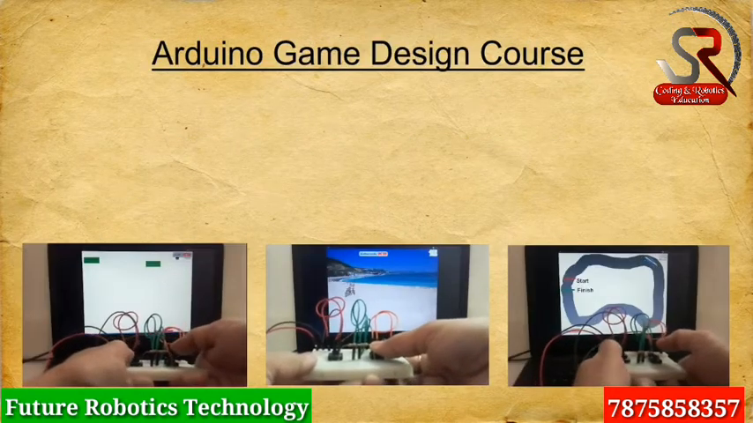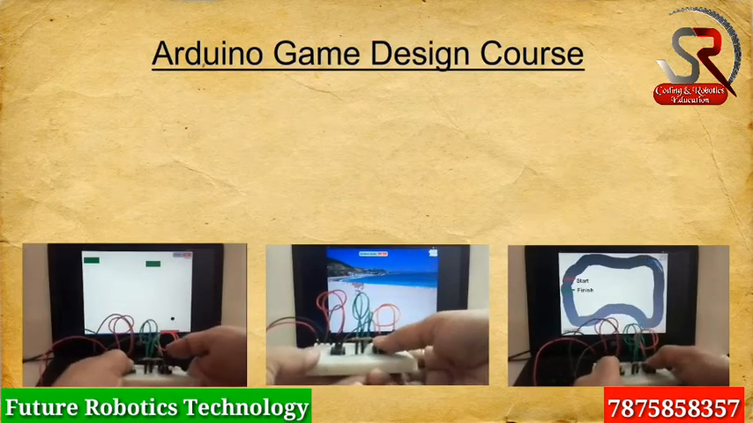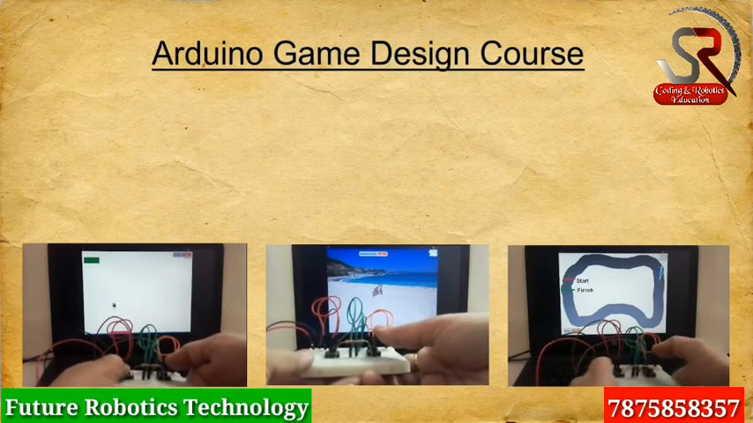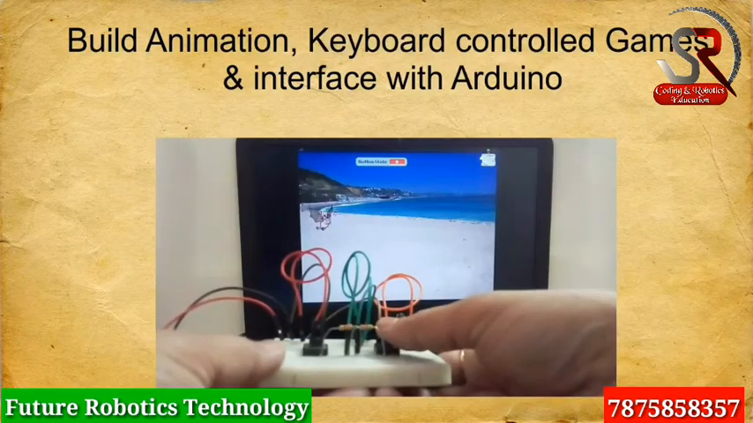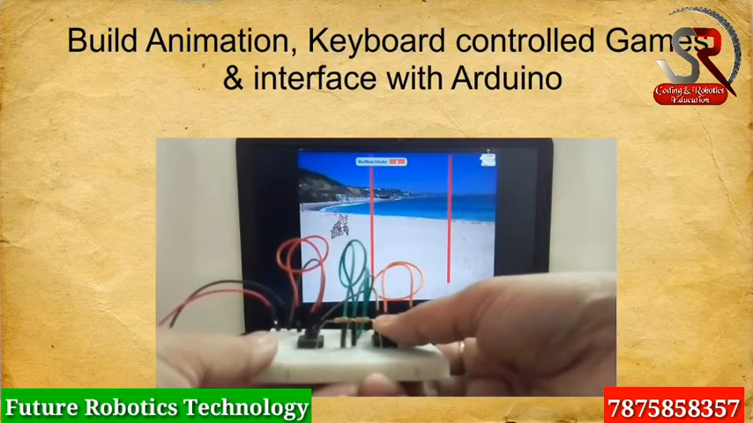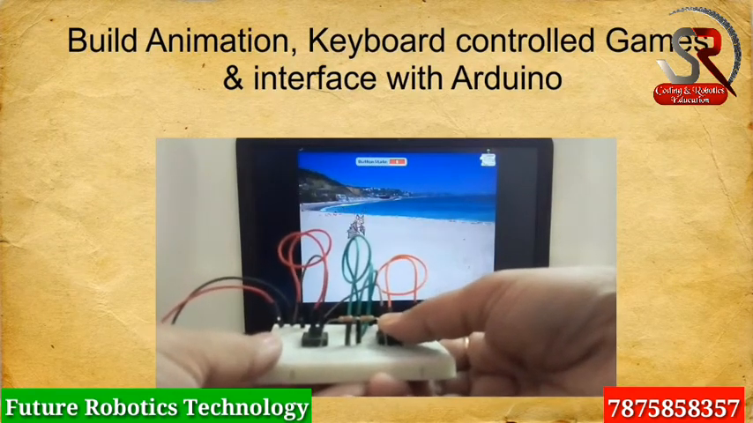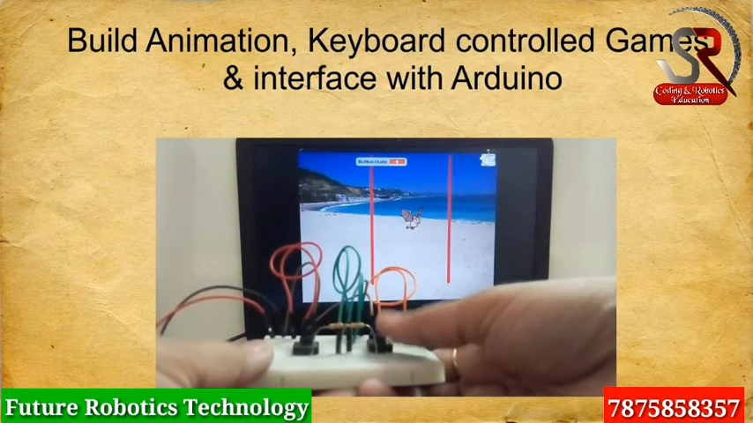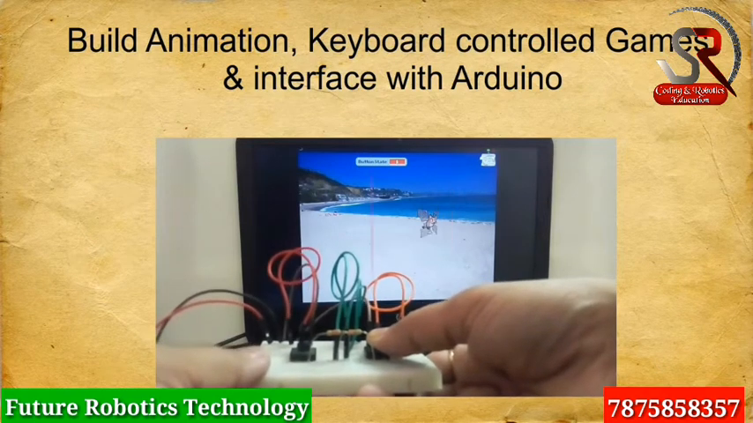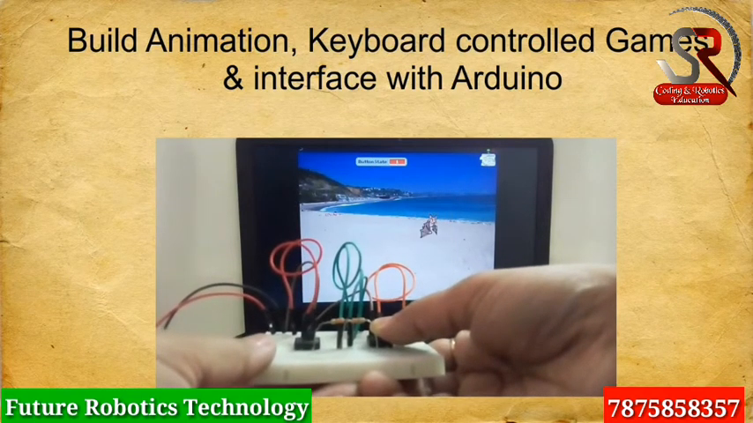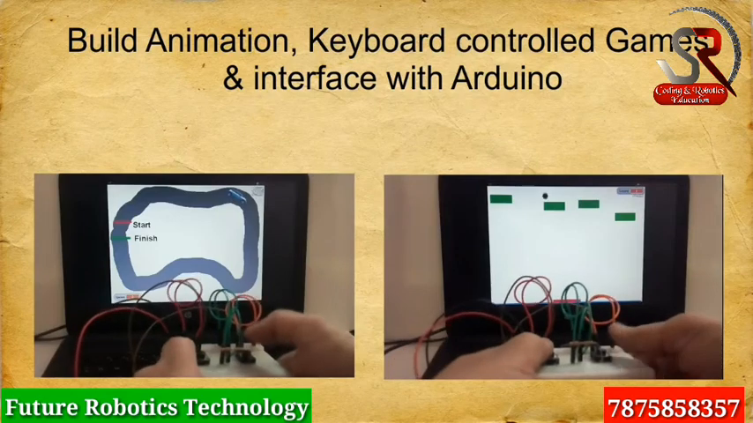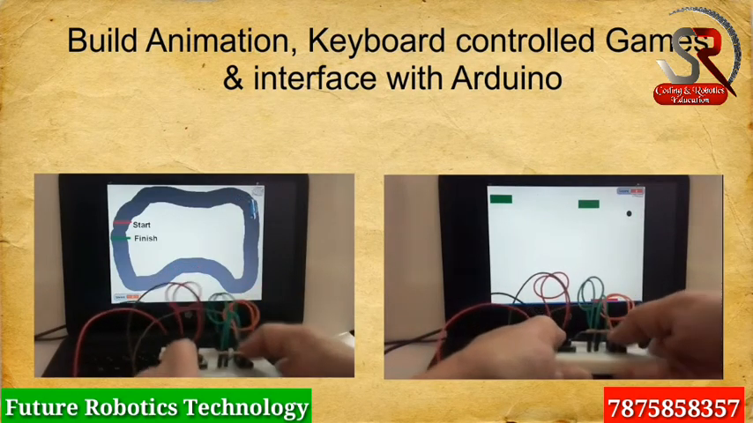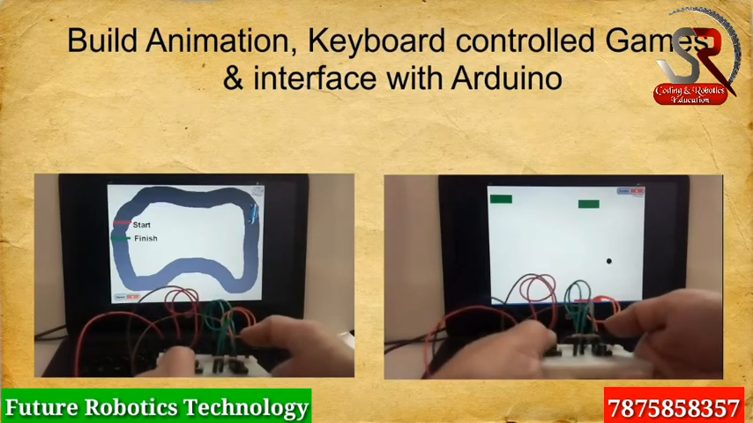The second section of the course is the game design section, where you will learn to build animations and keyboard controlled games, and then you will interface your Arduino and the hardware connected to your Arduino with the games so that you can play the games using the hardware you have interfaced with the game. This will give you a feel of a real video game or a PlayStation.